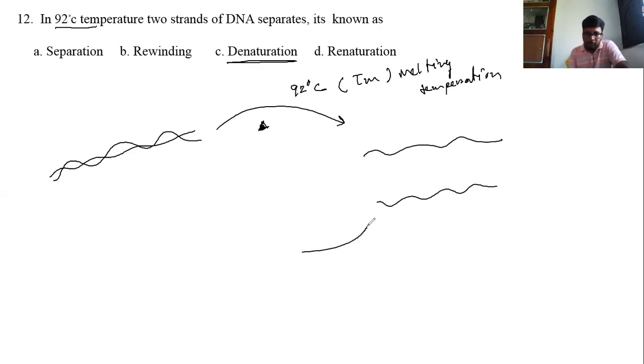And if we release the heat, then it rewinds and makes double-stranded DNA. This is known as denaturation by giving heat, and this is renaturation.